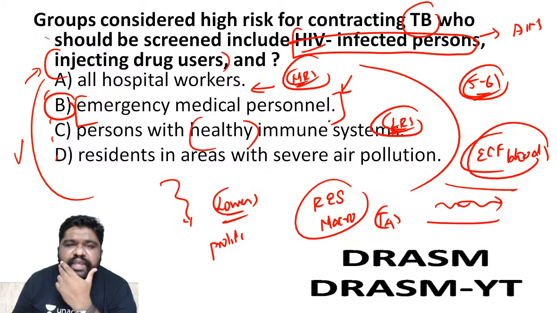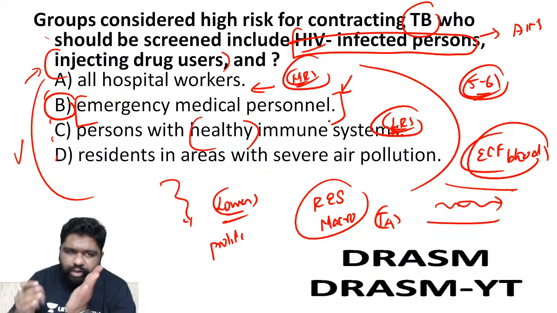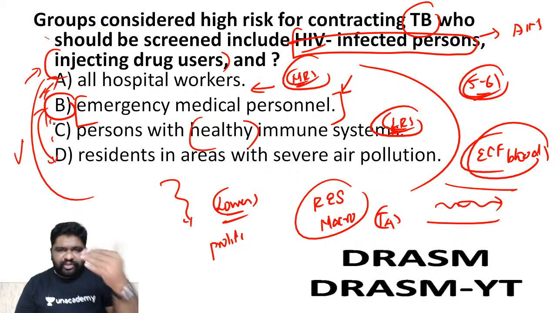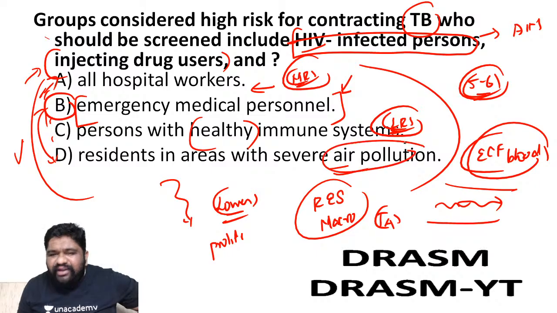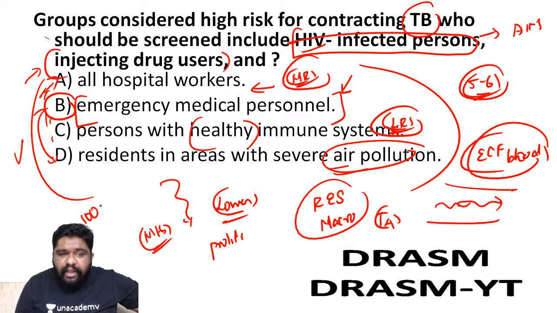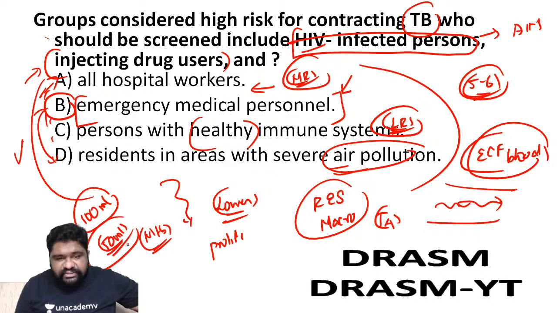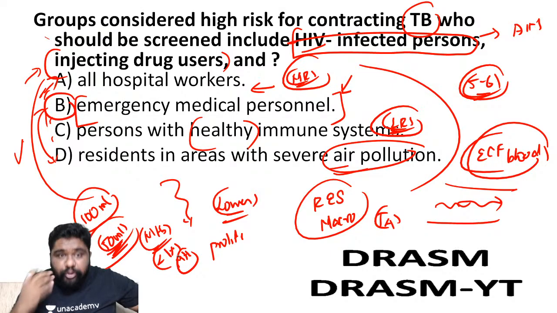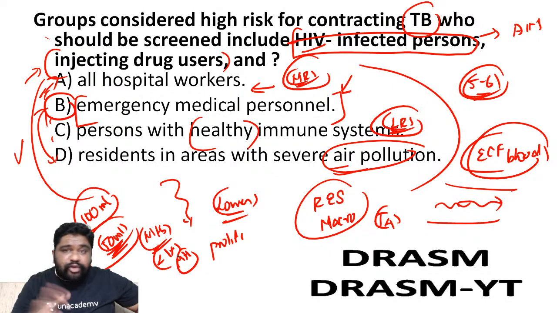Now, you might be slightly confused. How on earth will I be able to say whether it is the right answer? Because you thought A, B and C, D, the only thing that you could have ruled out would have been A, but you thought B and D would have been equally powerful answers, yes or no? You thought B and D can be easily chosen for consideration. But air pollution does not necessarily mean MTB. Air pollution can contain 100 ml of air being polluted by approximately 50 ml worth of pollutants. But out of the 50 ml, less than 1% can be because of MTB. You will have innumerable other bacteria and viruses, and chemical pollutants also can be seen. So air pollution need not be a high risk area.